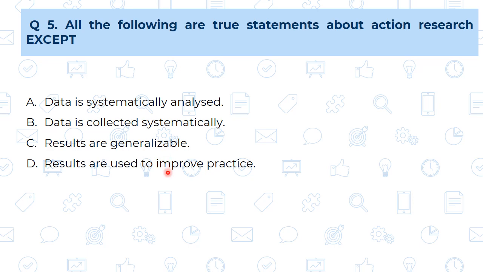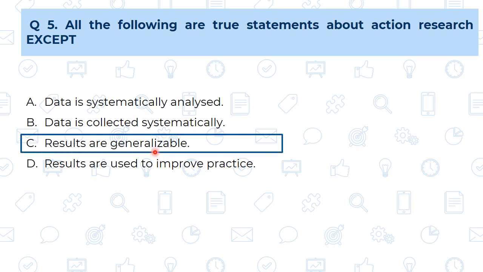We can improve the practice, means whatever target area problem we have selected for the action research, that can be applied to similar other problems and we can improve the practice, but results are not generalizable. So this statement is not true for the action research.